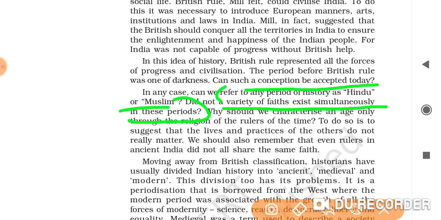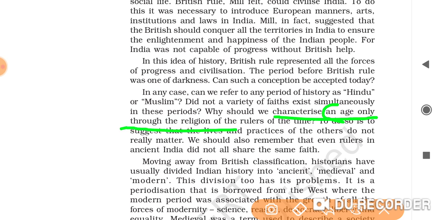Then the second thing you can write is that an age cannot be characterized only by the religion of the ruler. Why? Because to do so is to suggest that the lives and practices of common people or of others do not really matter.